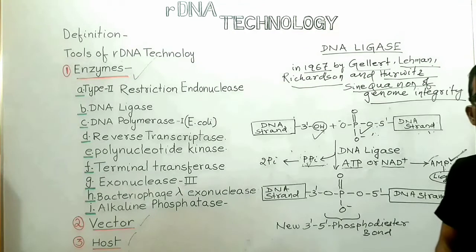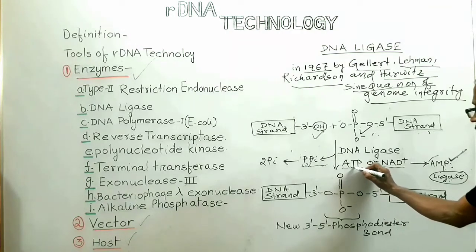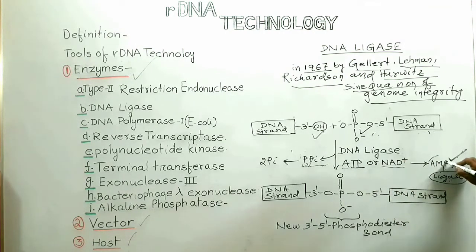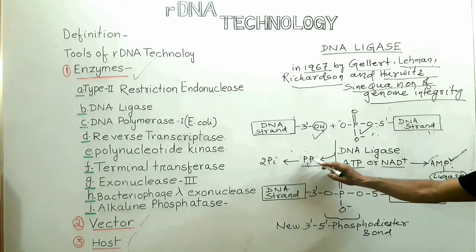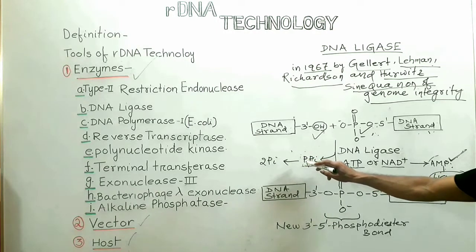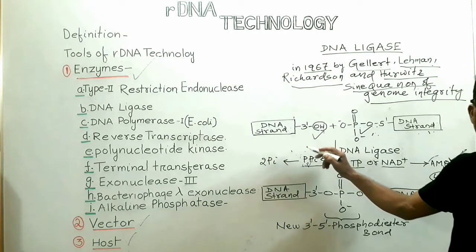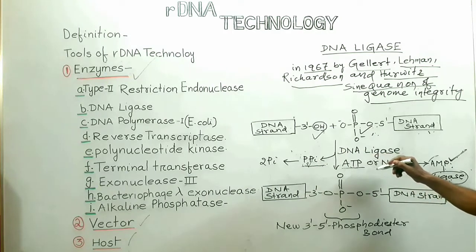You know that for ligation, an energy source is needed. In bacteriophage and eukaryotes, ATP is the source of energy, whereas in prokaryotes, NAD+ is the energy source. So consider that ATP is the source of energy. First of all, ATP will undergo hydrolysis to form AMP and inorganic pyrophosphate. Inorganic pyrophosphate will undergo hydrolysis in the presence of enzyme pyrophosphatase to form two inorganic phosphate. This reaction releases energy that is used for the process of ligation.